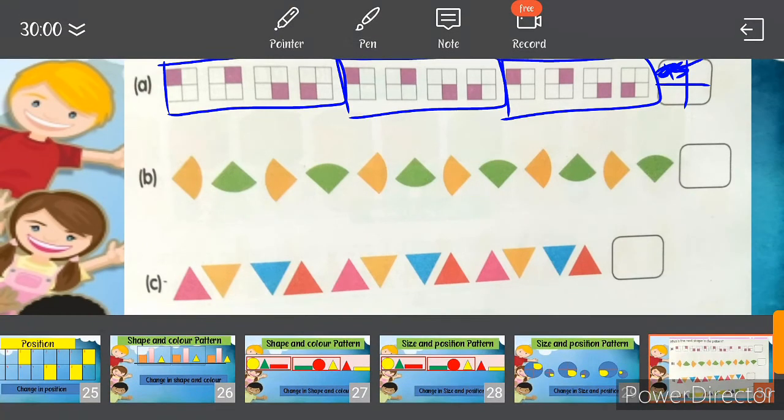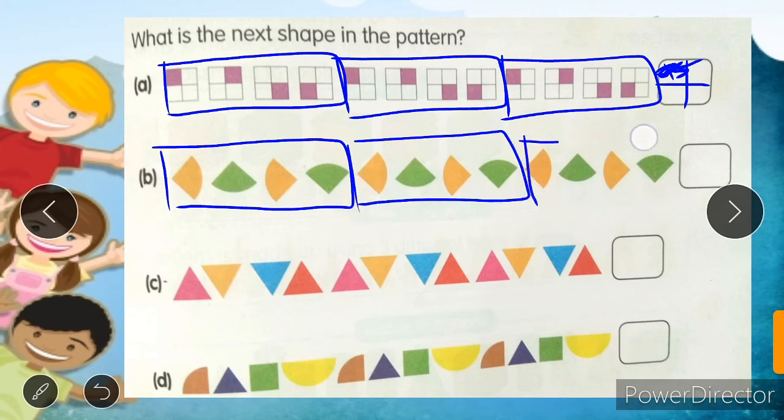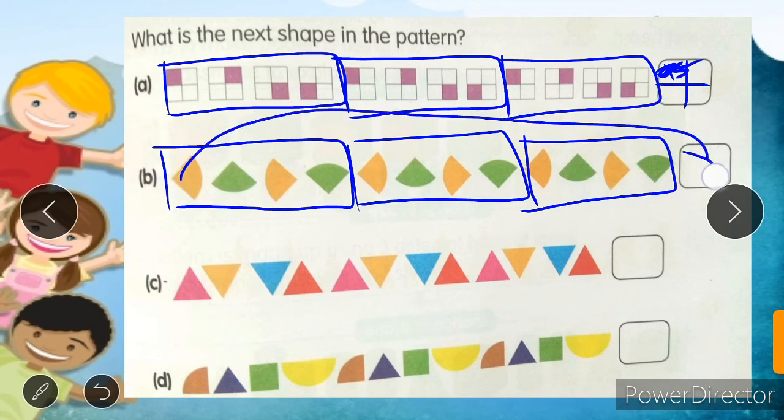So we have to solve it like this. 1, 2, 3, 4. 4 patterns are repeated every time. So which pattern will be next? We have to draw this pattern next, like this. So this will come next.